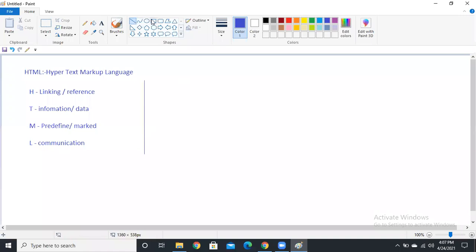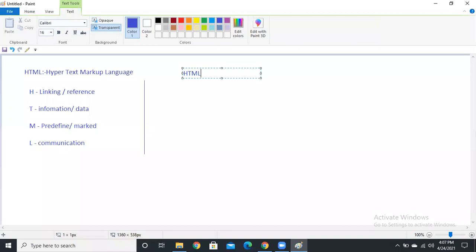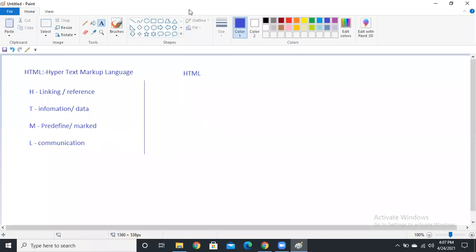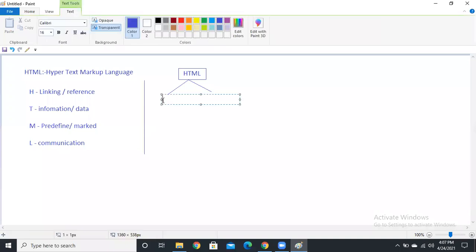So I'm going to create the structure, guys. Before the structure, I'm going to give one small HTML tree. HTML is the root element of your HTML page. In this HTML, we have head and body.